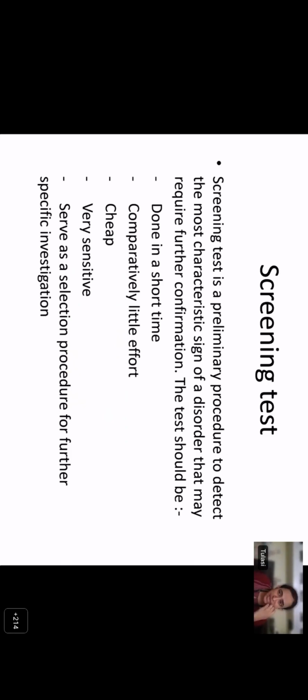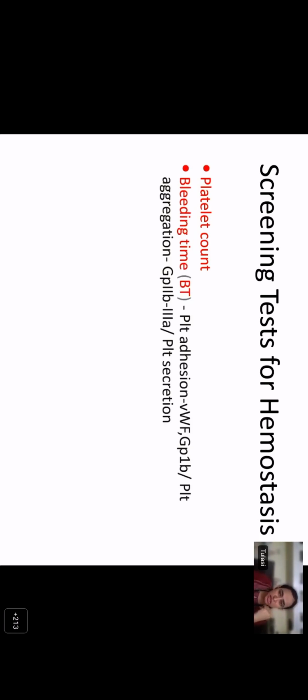So can you name some screening tests for hemostasis? So you have the platelet count. Yes, platelet count is important because when you have decreased platelet count with thrombocytopenia, it also puts the patient at risk for bleeding. You have the bleeding time. Now, the bleeding time is a screening test for primary hemostatic disorders, which can be either platelet function defects or defects of von Willebrand factor, or von Willebrand disease.